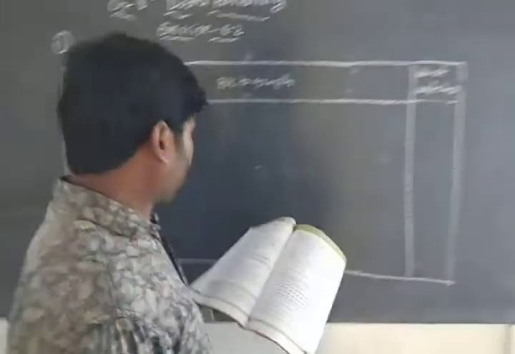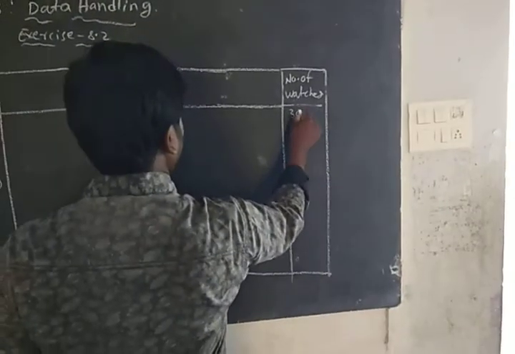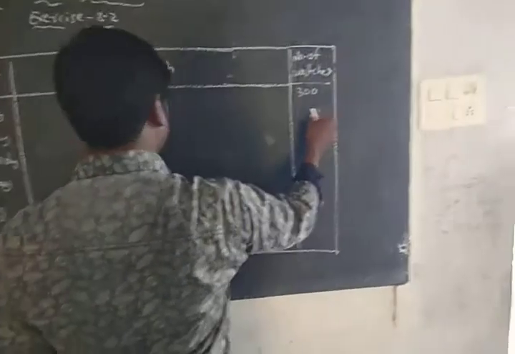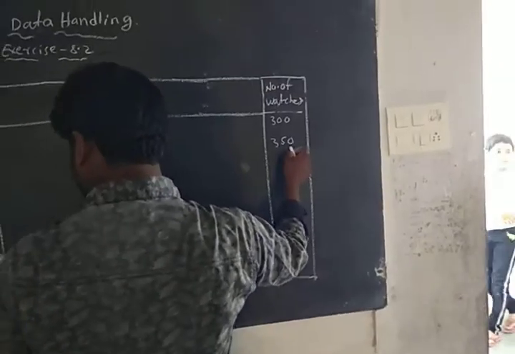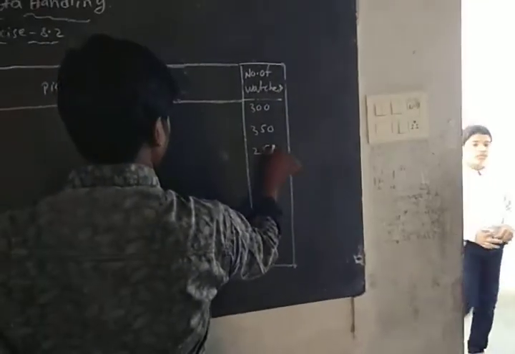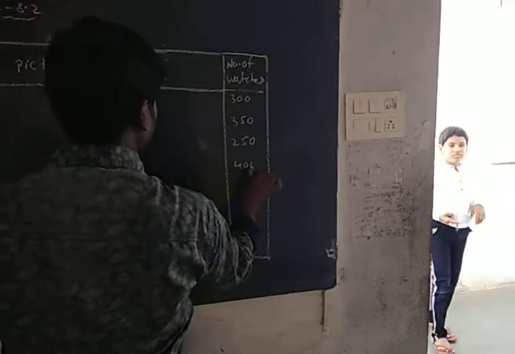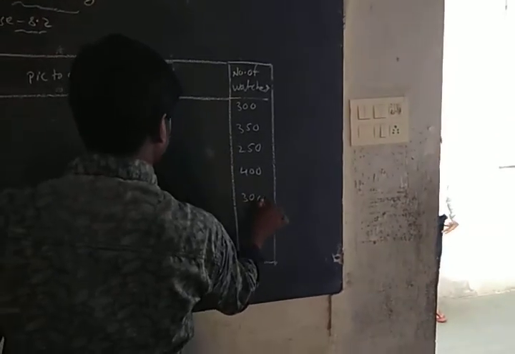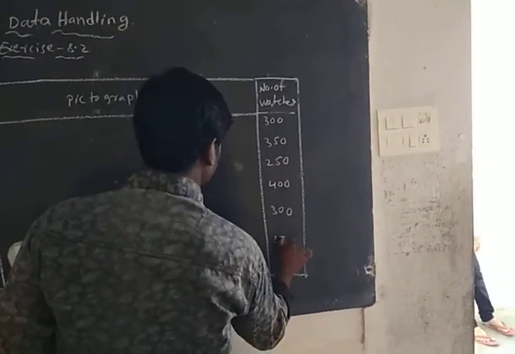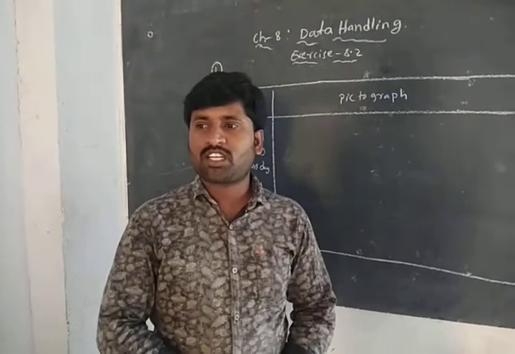The number of watches on Monday, how many? 300 watches. On Tuesday, 350 watches. Next, on Wednesday, 250. Thursday, 400. Friday, 300. Saturday, 275. Okay, children.